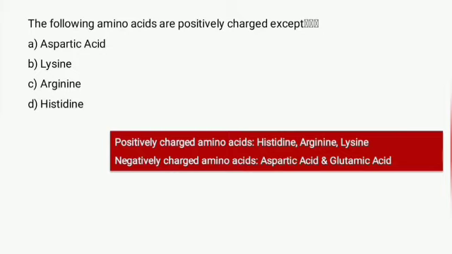We can also remember the positively charged amino acids in the form of a mnemonic, which is HRK, which represents histidine, arginine and lysine. And negatively charged amino acids we can remember as D and E, which is aspartic acid and glutamic acid. Whenever the word acid is used, our amino acid becomes negatively charged. We can remember that from this trick also.